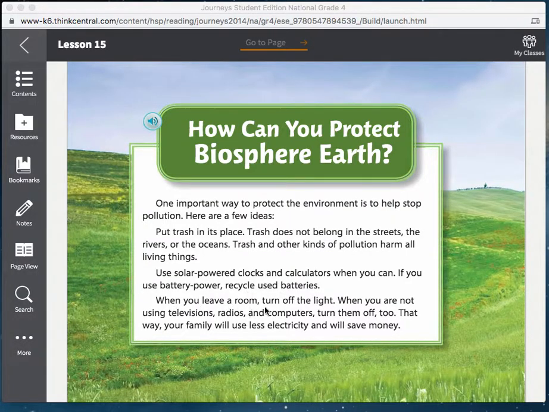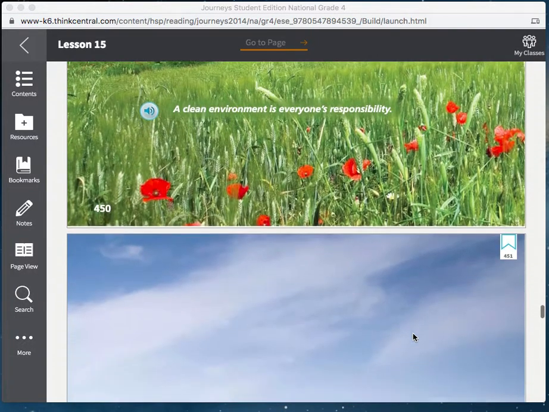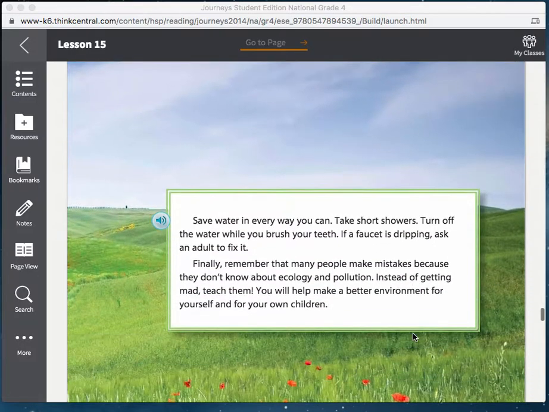When you leave a room, turn off the light. When you are not using televisions, radios, and computers, turn them off too. That way, your family will use less electricity and will save money. Save water in every way you can. Take short showers. Turn off the water while you brush your teeth. If a faucet is dripping, ask an adult to fix it.